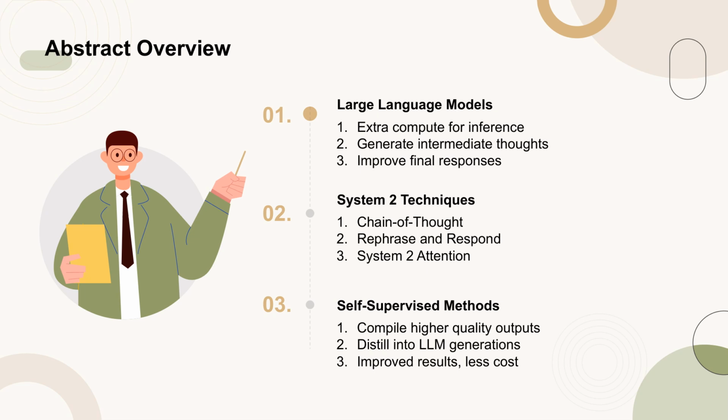Techniques such as chain of thought, rephrase and respond, and System 2 attention have been proposed to achieve this. In this work, the authors investigate self-supervised methods to compile or distill higher quality outputs from these System 2 techniques back into LLM generations without the need for intermediate reasoning token sequences. This distillation process results in improved performance compared to the original System 1 methods, with reduced inference costs. The authors suggest that System 2 distillation will be a crucial feature for future AI systems, allowing them to concentrate System 2 capabilities on reasoning tasks they currently perform poorly.